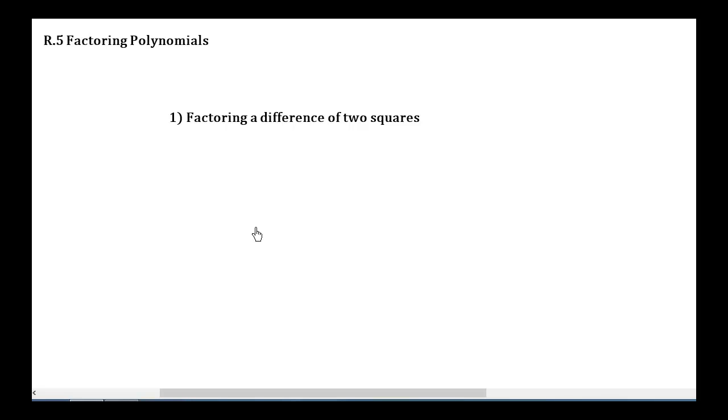So here's your rule for factoring a difference of two squares. Here we have a difference, so there's your subtraction sign, of two things being squared. So here I have x and y. To factor a difference of two squares, it equals parenthesis x plus y, parenthesis x minus y. Okay, it's got to be multiplication here, because when we factor we get products. They have different symbols in the middle and the order is important. So it's got to be the first thing being squared starts both of the things in parentheses.